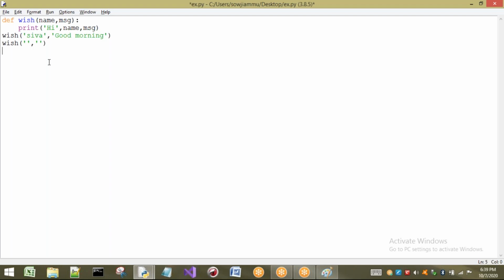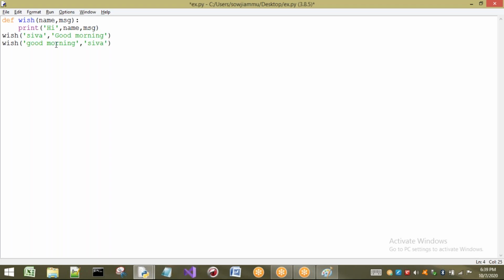When we call this wish function, based on the positional argument, we look at the order of the arguments. The first argument we pass will reach name. The second will be passed to MSG. But if I don't want to use the order, let us consider that I am going to send the message, good morning, first, and next I am going to write some name here. Now what happens?